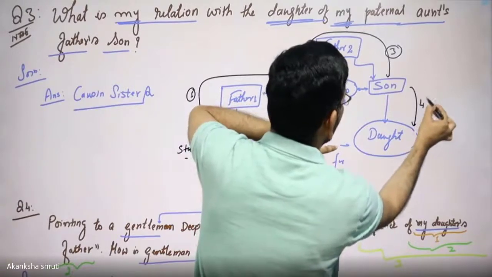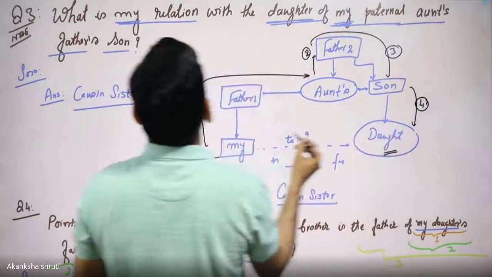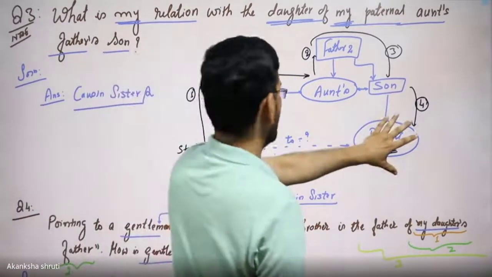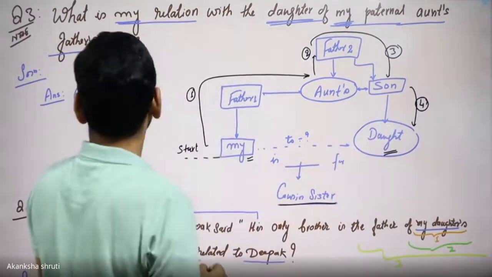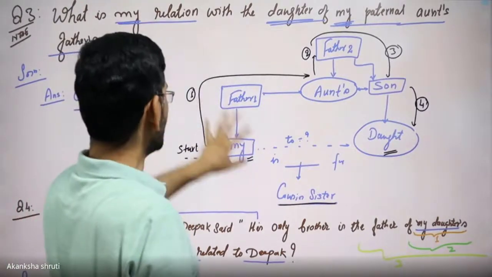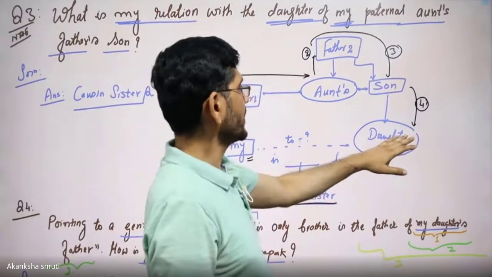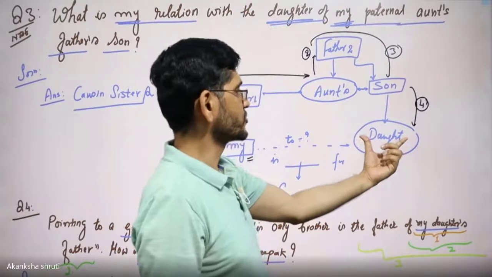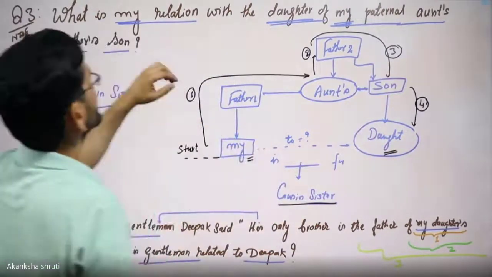This was the fourth. Then finally the relation of this daughter with this my was sussed, and it was found as cousin sister. So this way I start from my or the person, connect the person about whom this my is talking in this tree and get the relation.